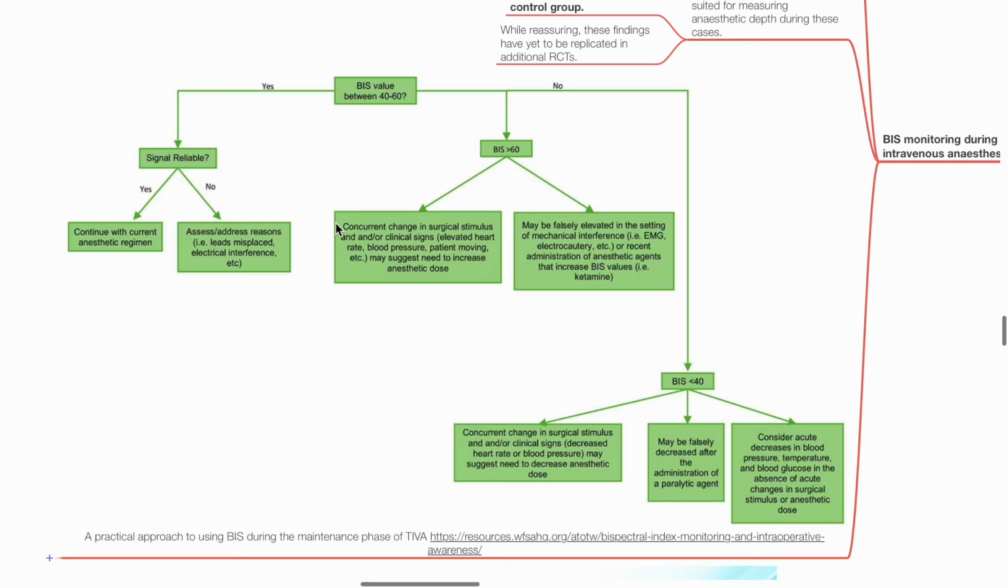If BIS is less than 40, assess whether there is concurrent change in surgical stimulus and/or clinical signs that may suggest a need to decrease anesthetic dose. BIS may be falsely low due to the administration of muscle relaxants. Consider acute decreases in blood pressure, temperature, and blood glucose in the absence of acute changes in surgical stimulus or anesthetic dose, and treat accordingly to stabilize the patient.